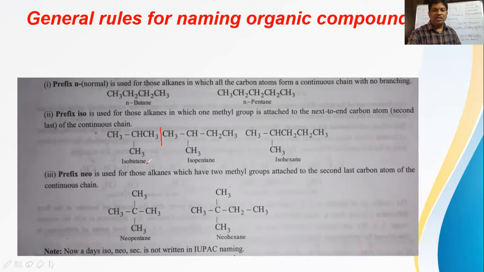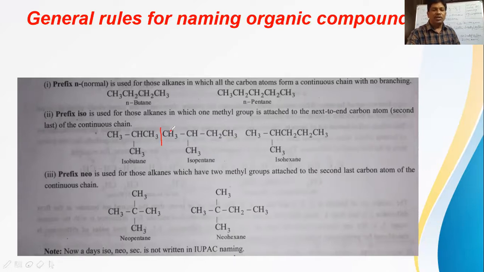Why butane? We said 4 carbons, C4H10, the formula for butane. In the second case, isopentane. If you see iso, the last but one carbon must bear one methyl branch, pent indicates 5 carbons in total, and ane indicates all single bonds between the carbon atoms.